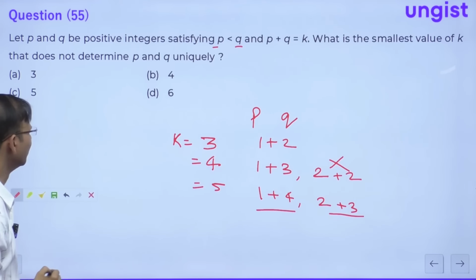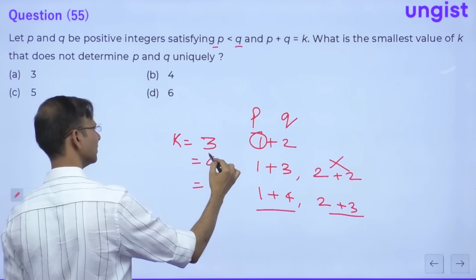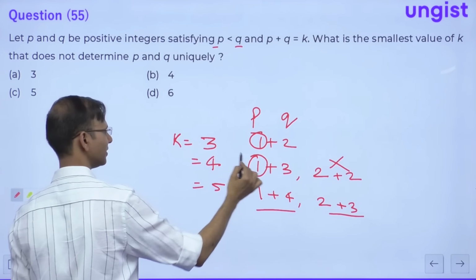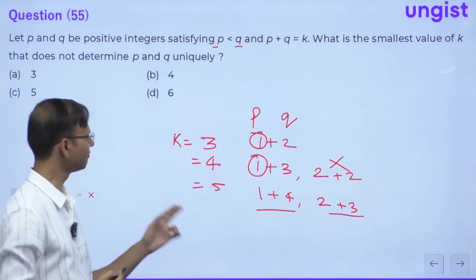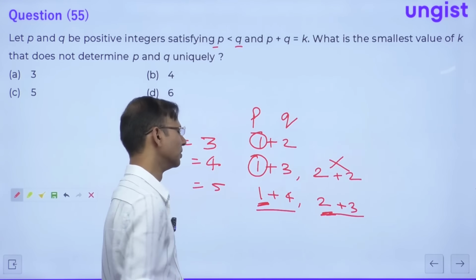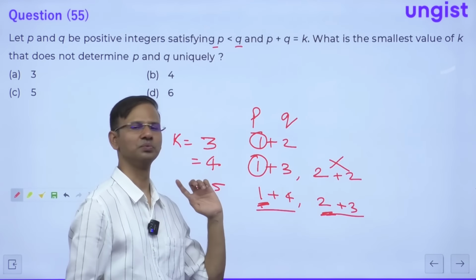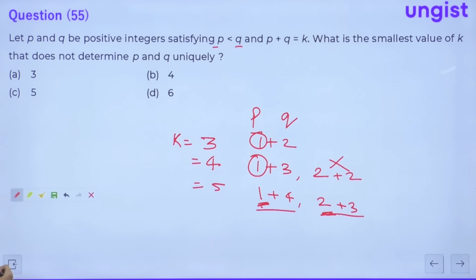Here with 3 you can say P has to be 1, with 4 you can say P has to be 1, right, with the given condition because P is less than Q. But with 5, here P is less than Q and here also P is less than Q, but here it is 1 and here it is 2. So uniquely we cannot determine the value of P here, right, and Q also.